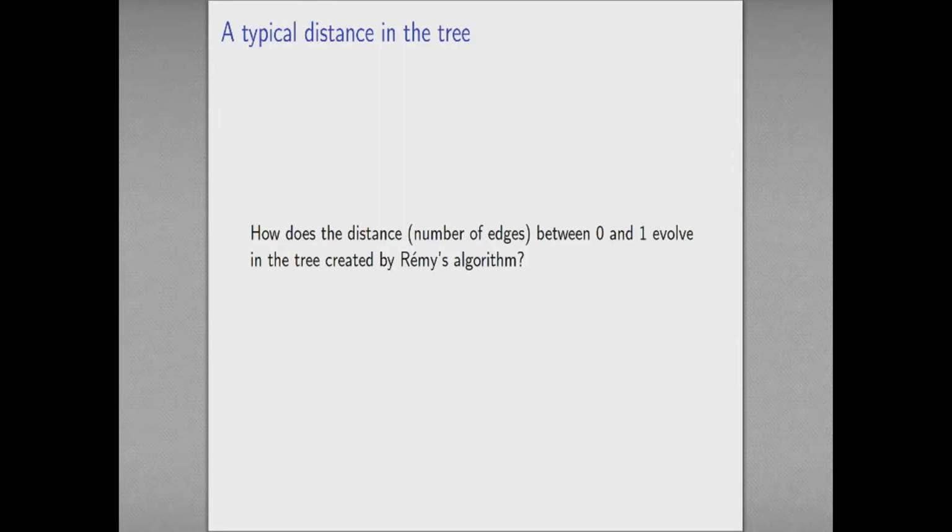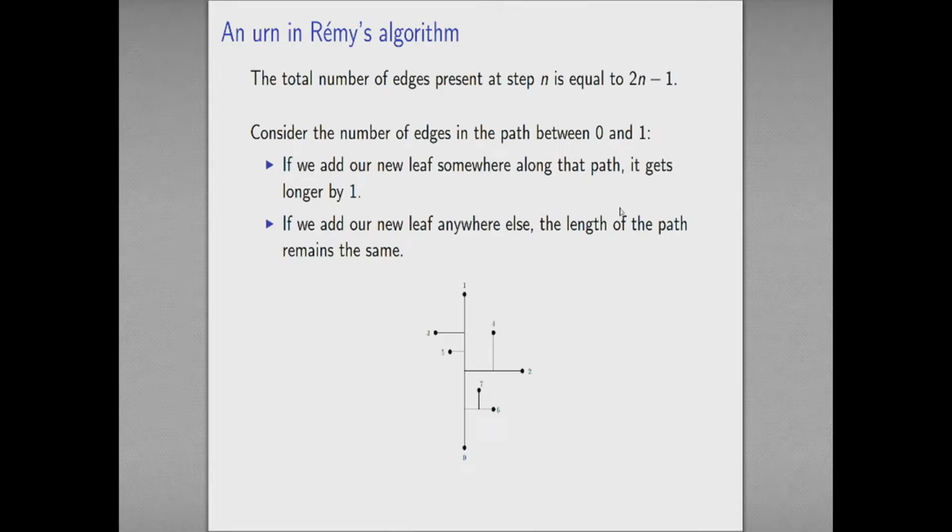That's a thing that we can get our hands on quite easily. And it turns out that this is actually somehow a typical distance in this object. So let's think about how this evolves. The total number of edges that we have is 2n minus 1. So if we add the new leaf somewhere along the path between 0 and 1, then we split an edge into 2 edges, and so this distance gets longer by 1.